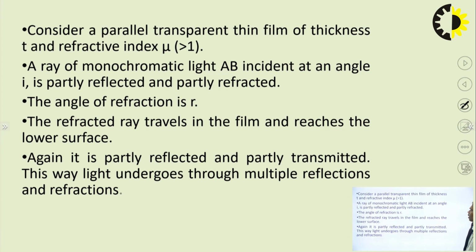Consider a parallel transparent thin film of thickness t and refractive index mu. Mu must be greater than 1, as 1 is the refractive index of air. A ray of monochromatic light AB is incident at an angle i, where i is the angle of incidence, and is partly reflected and partly refracted.